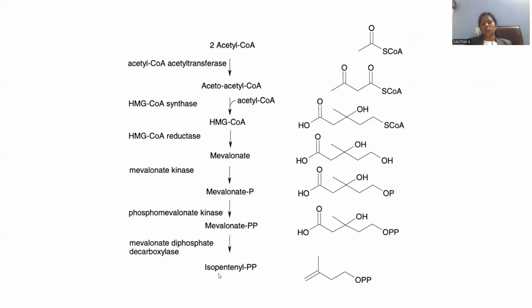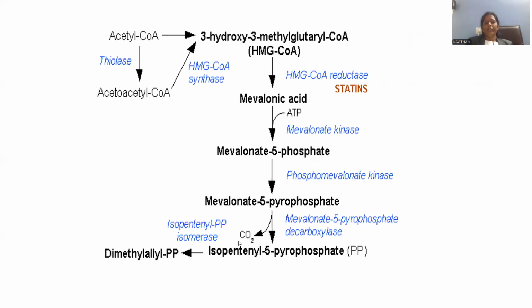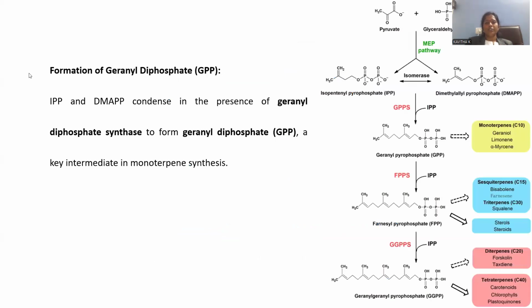After getting this isopentenyl pyrophosphate, we have to go for isomerase, because along with IPP, we also need dimethylallyl pyrophosphate. In order to manufacture this one, we have to go for the isopentenyl pyrophosphate isomerase enzyme. Whenever this enzyme is added, IPP will be isomerized into DMAPP. So this is the way both the precursors got generated. Now we synthesized both the precursors, IPP and DMAPP.